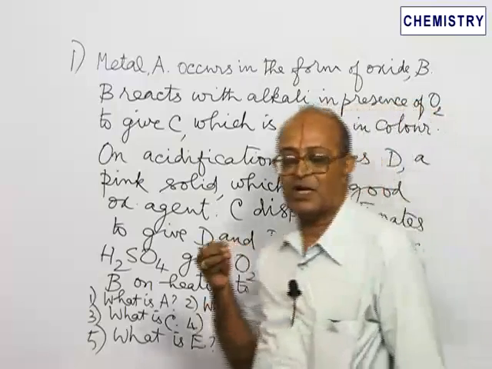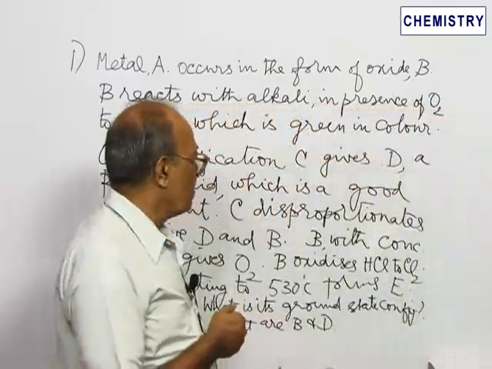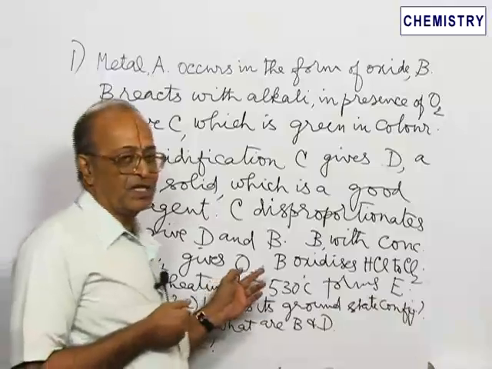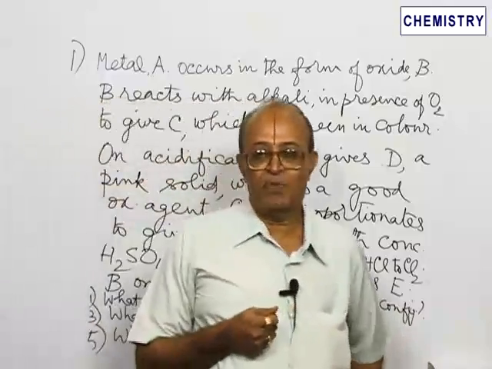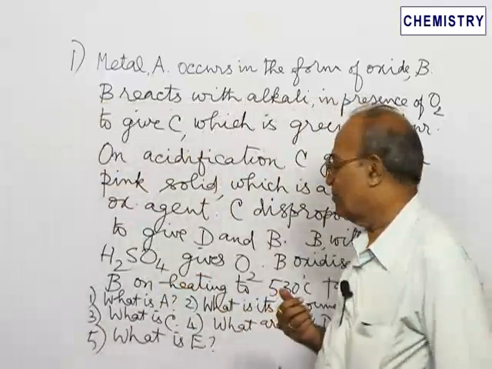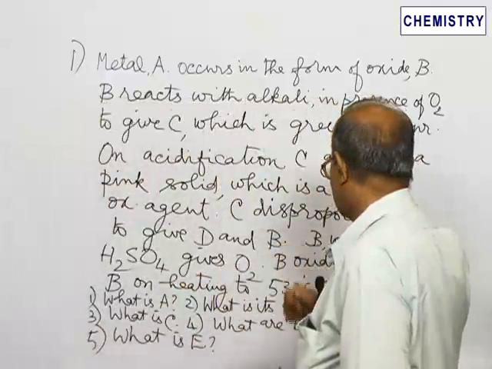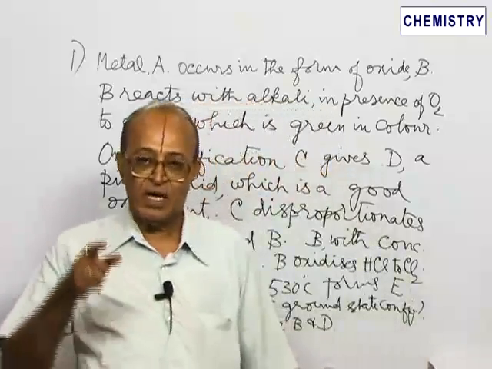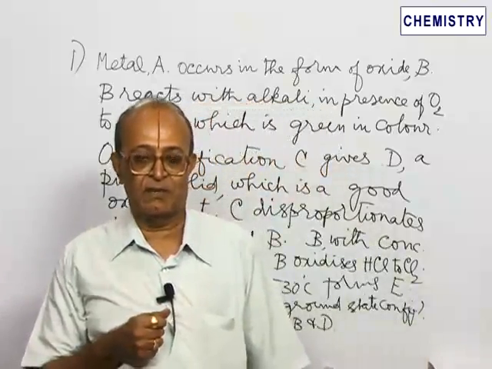And some reactions of manganese dioxide follow. Manganese dioxide with concentrated sulfuric acid gives oxygen. It is a method of getting oxygen. MnO2 plus sulfuric acid gives oxygen. Similarly, MnO2 behaves as an oxidizing agent.